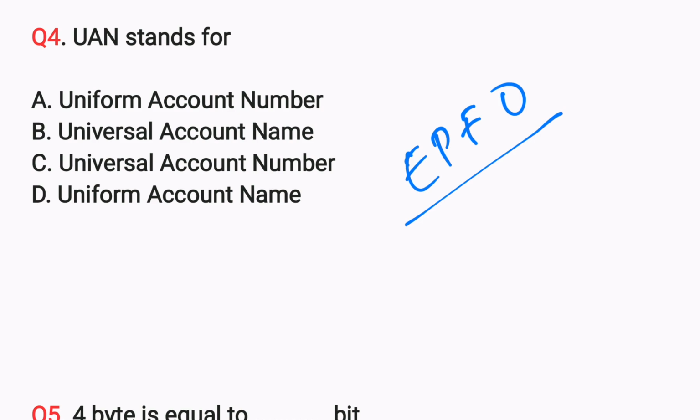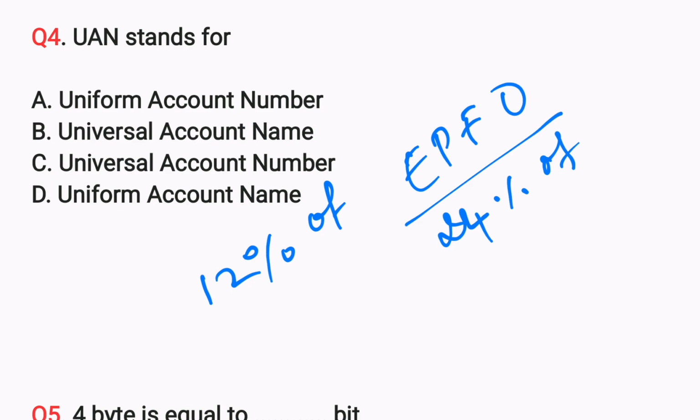In the same way, the employer also deposits 12% of the basic salary of an employee. So overall 24% of basic will be deposited in a month.